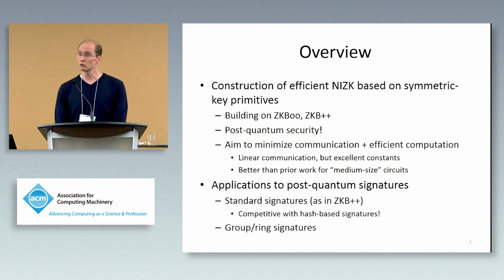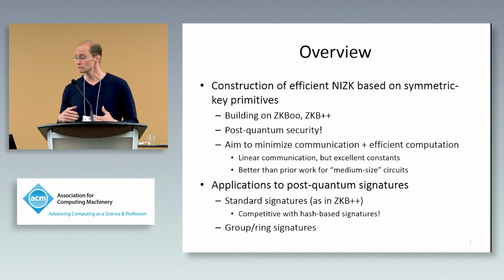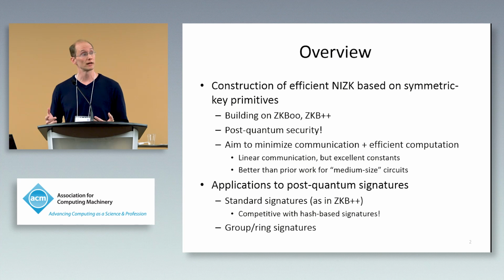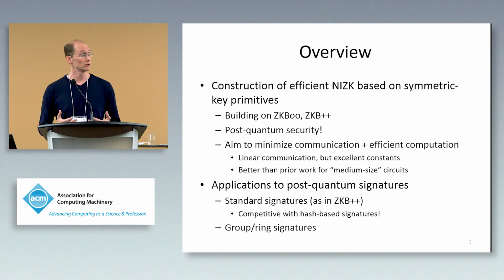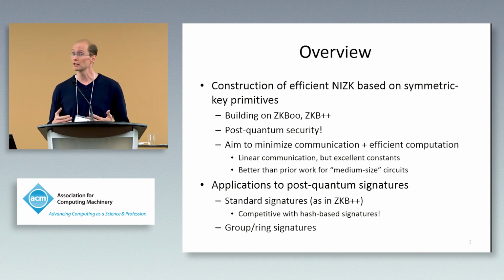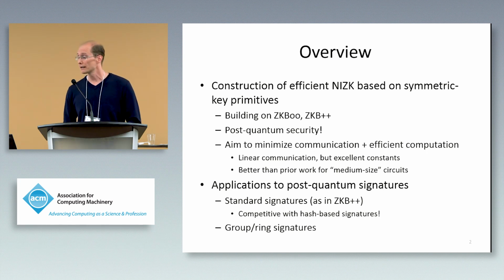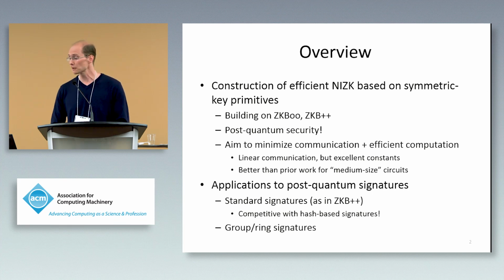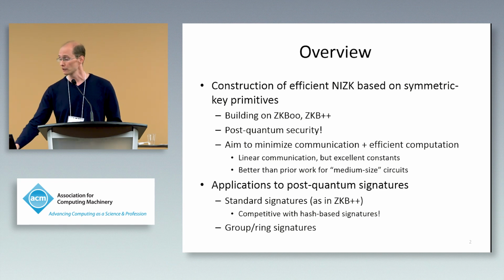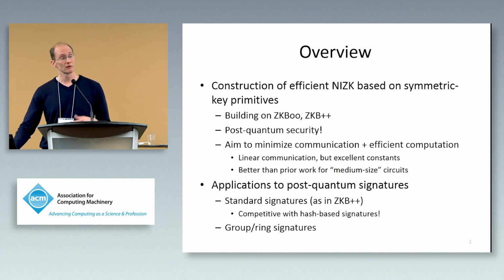Once you have a non-interactive zero-knowledge proof system with plausible post-quantum security, it's very natural and actually well known how to apply that to get constructions of post-quantum signatures. I'll talk a little bit about what we get when we do that for our proof system. What's interesting here is that we get something that has quite good performance. In particular, it has shorter signatures than what's known, at least for a certain class of hash-based signatures. And we can also extend this work to get constructions of post-quantum group and ring signatures, which are also fairly efficient. So with that in mind, let me back up and give a little bit of the background.